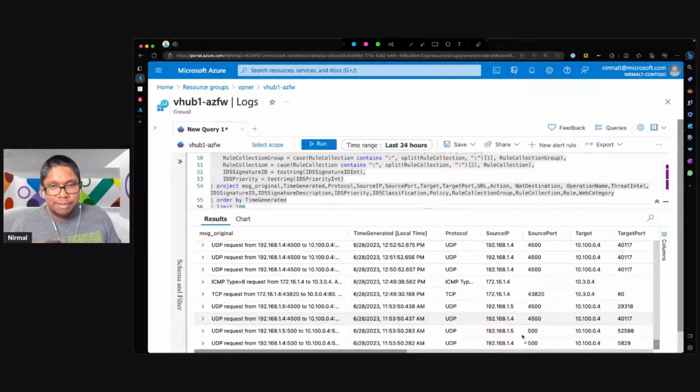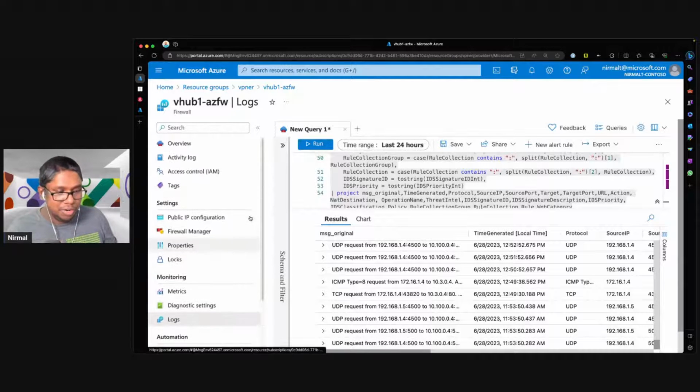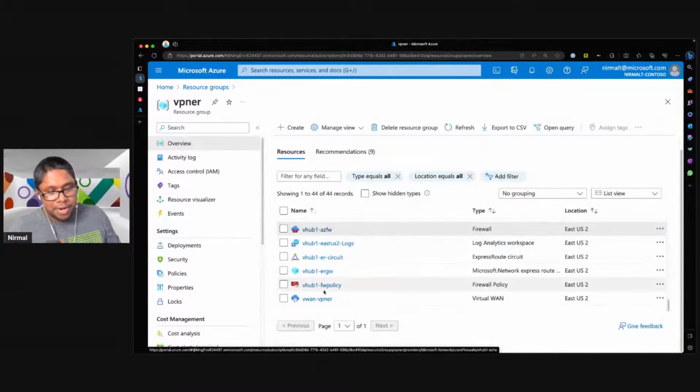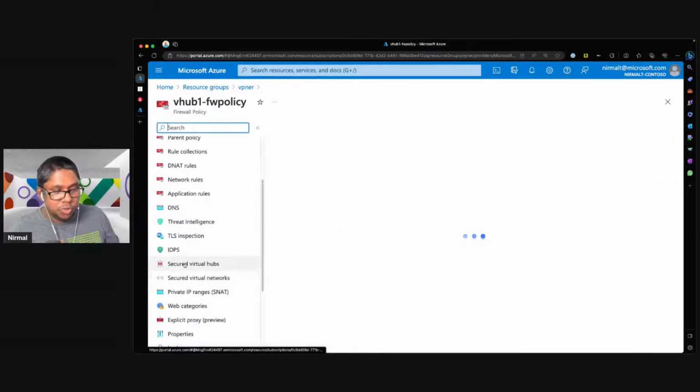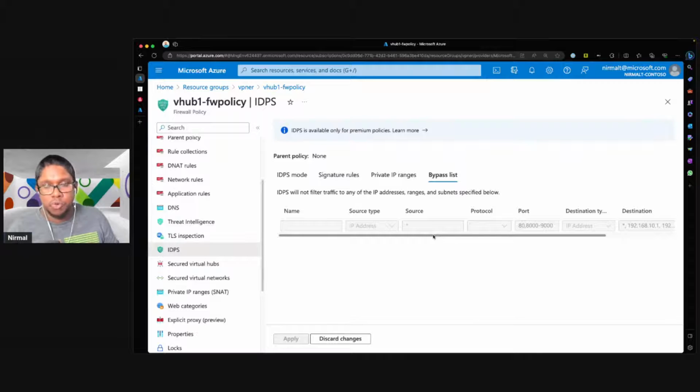There are two considerations. The first thing to keep in mind is if the firewall that you're using is a premium firewall, and if you have turned on IDPS, or intrusion detection and prevention. If you have an IDPS policy applied, you want to make sure that inside the IDPS configuration, you bypass these IPs, because you don't want your bandwidth to be capped by the capacity of the firewall, specifically for any IDPS inspection. So that is something for you to consider, especially if you're looking to roll this out at scale. These are some of the things to consider from a firewall point of view.